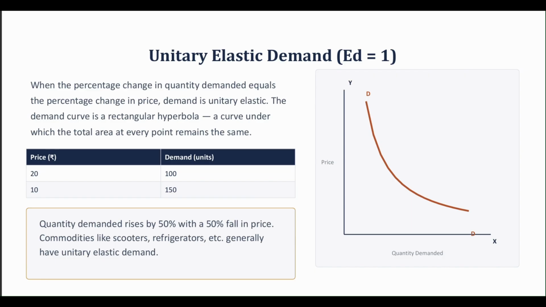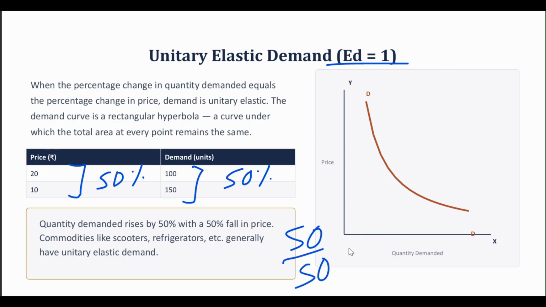Now, unitary elastic demand, when elasticity of demand is equal to 1. So when the percentage change in quantity demanded equals the percentage change in price, demand is unitary elastic. So can you see here there is a 50% change in the price, and here also there is a 50% change in the quantity demanded, right? So we say that the demand is unitary elastic. That means that the elasticity of demand is going to be 1 here, right? Because when we divide 50% by 50, we get 1, fine.